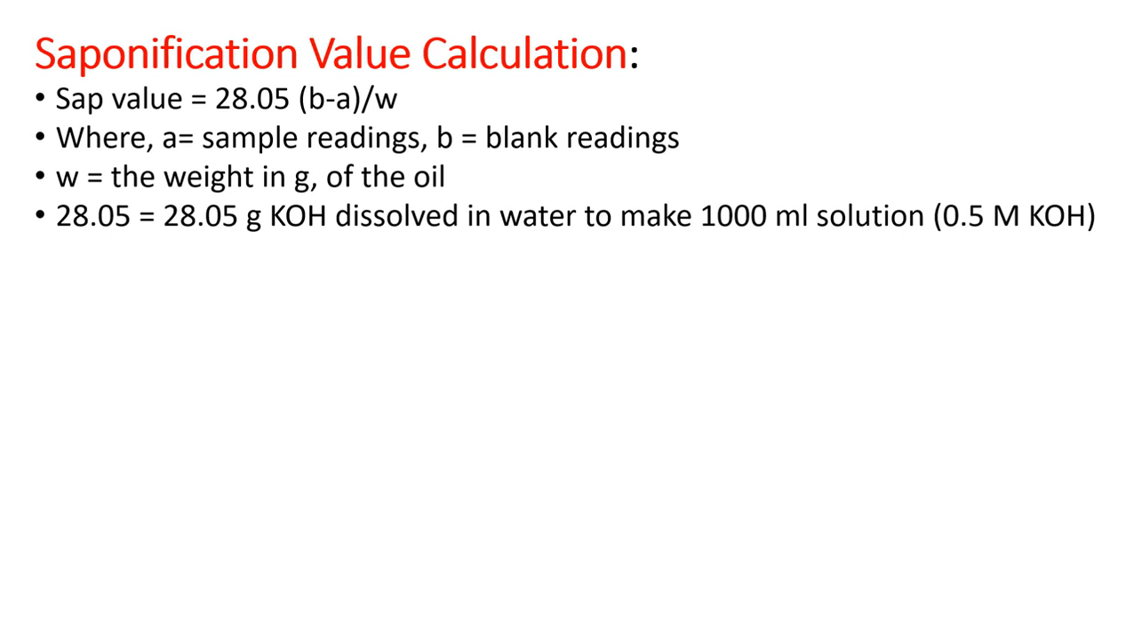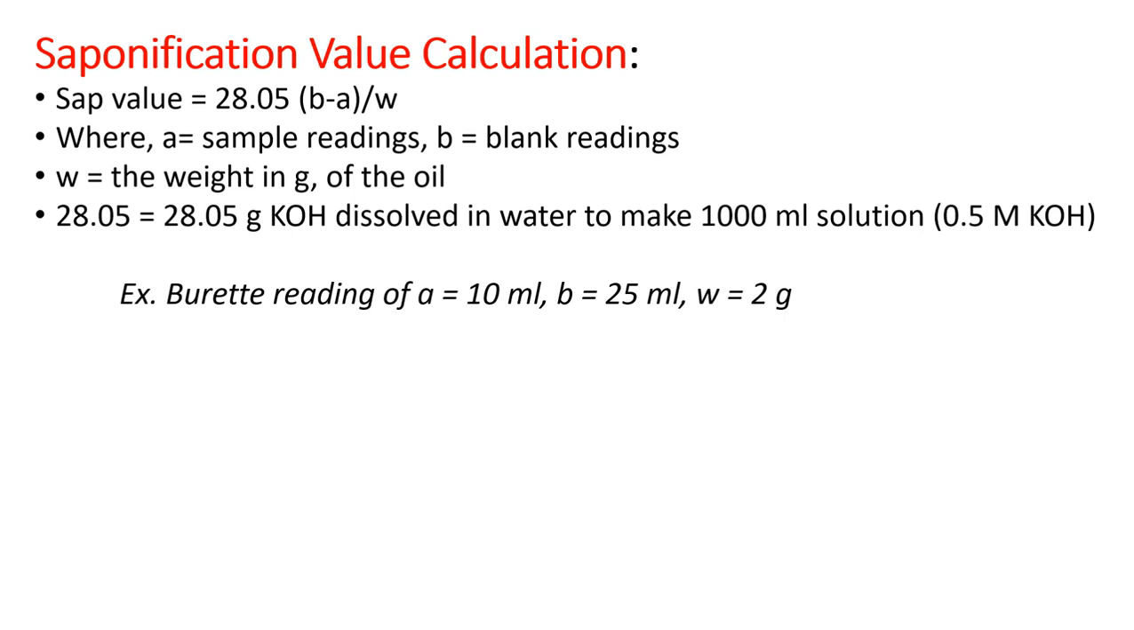And this number 28.05 is there because we have used 0.5 molar KOH. If you want to prepare 0.5 molar KOH, we need to dissolve 28.05 grams of KOH in sufficient water to make 1000 ml solution. From this 1000 ml solution we are taking only 25 ml. This is actually an ethanolic solution. Instead of water, ethanol is there, and the ethanolic solution is used as a diluent for solubilizing the oil. Therefore this 28.05 appeared in the formula.